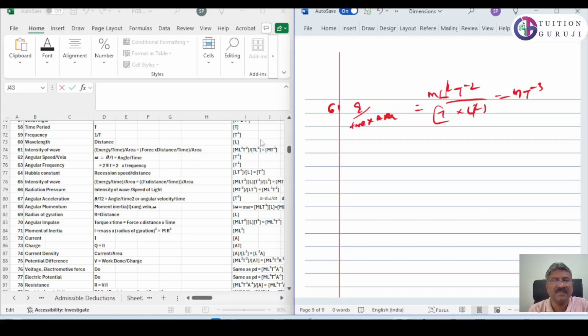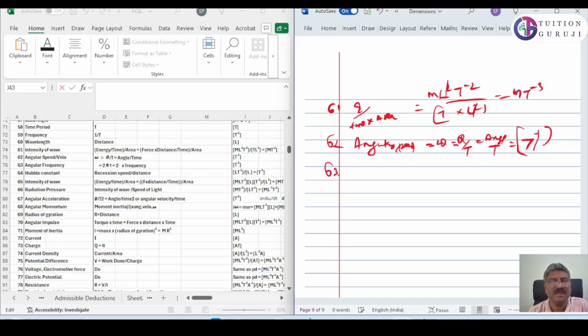Then again, 62 is angular speed. Angular speed or angular velocity, omega, is equal to theta by t, which is angle by time. So T raised to minus 1.